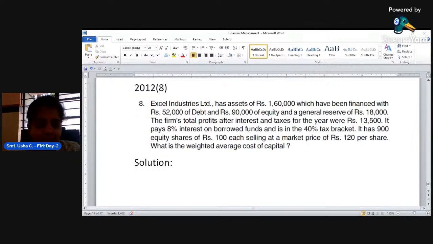And for debt capital, in order to calculate the cost of debt, what do we require? Interest, right? What we pay to the debt holders is interest only. What is the rate of interest here? 8% is the rate of interest. This 8% is to be calculated on the capital, that is, on the debt capital, right?